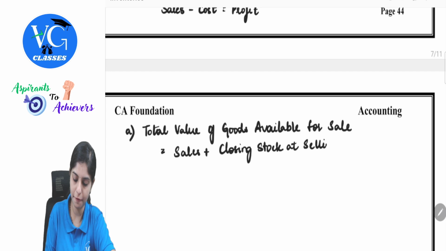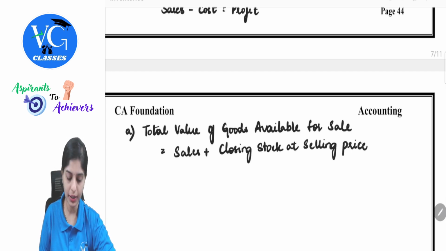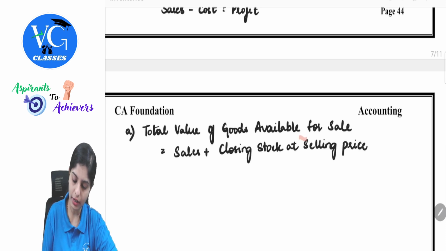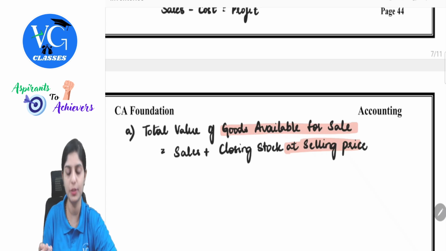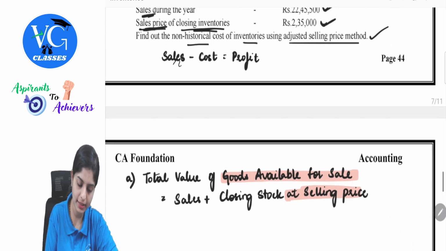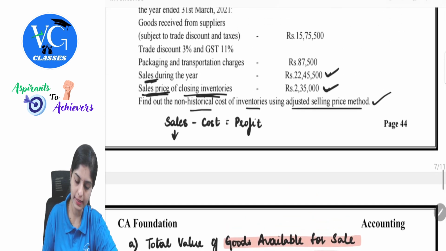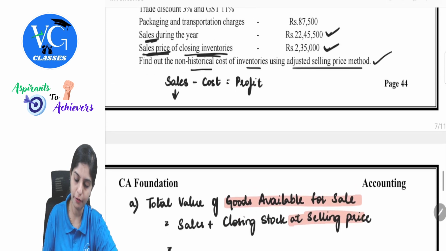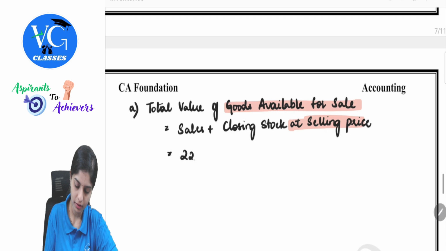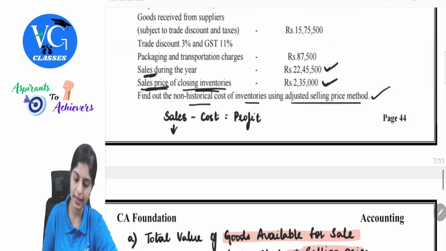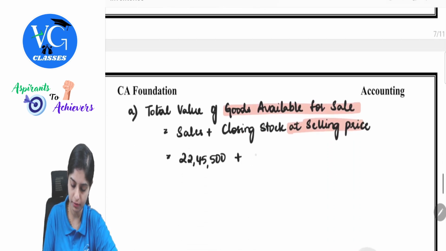Now here you should be careful because some questions will definitely trick you here. You can only take closing stock at selling price for this particular value, because what am I finding out here? Total value of goods available for sale, which is representing my sales. So with respect to the question, what is the sale value given? 22 lakh 45,500 plus closing stock at selling price 2 lakh 35,000.